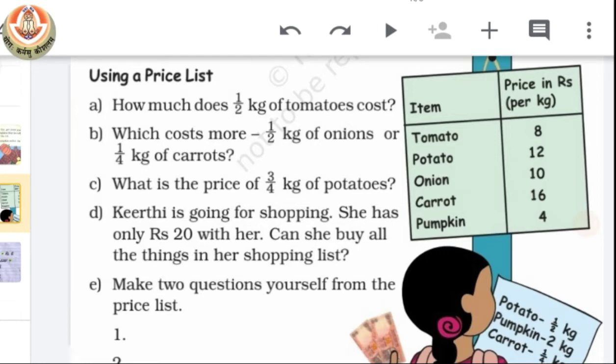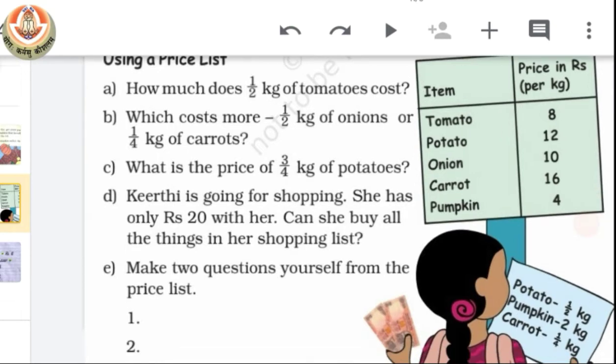So you can see here we have given the price for 1 kg of tomato is rupees 8. The price for 1 kg of potato is rupees 12. Price for 1 kg of onion is rupees 10. And price for 1 kg of carrot is rupees 16. Similarly, price for 1 kg of pumpkin is rupees 4.